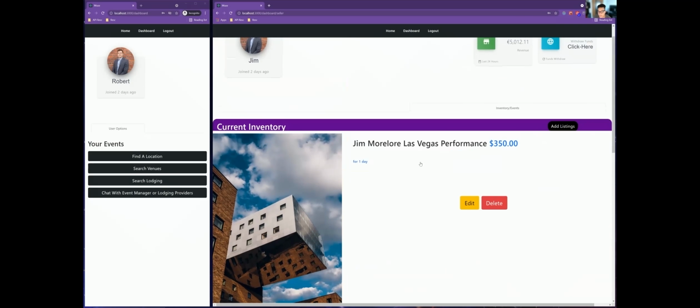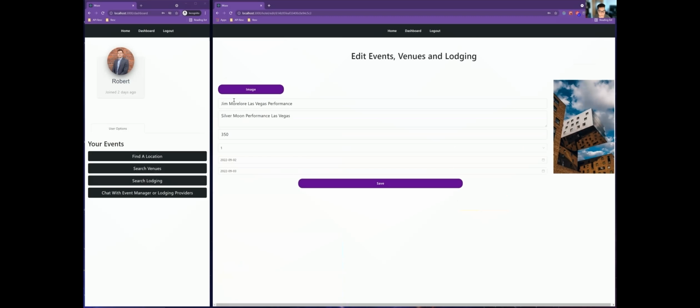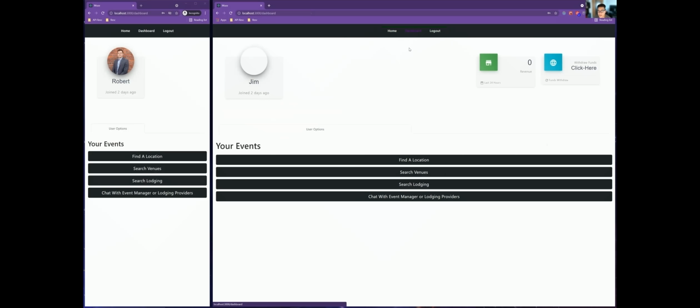At any time, let's say Jim wants to make revisions, there could be a change in the headliner, just go into edit. Just to demonstrate this here, we'll say that Robert, our user, has now moved up in the world and he's going to be headlining that event. So we'll go ahead and save that. And we'll get a notification saying that it's been updated. Go ahead and exit out of that, and we'll go back to the dashboard view.